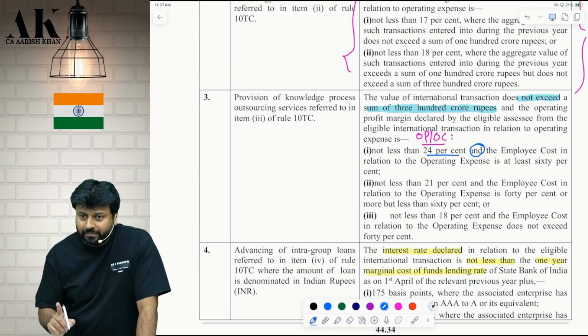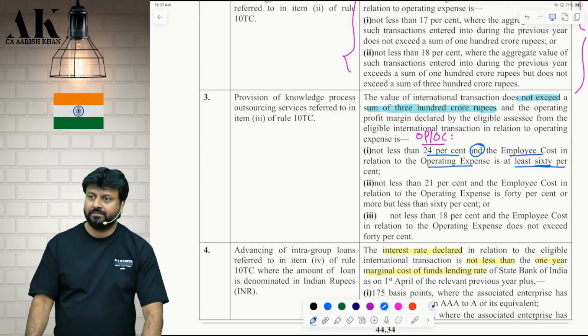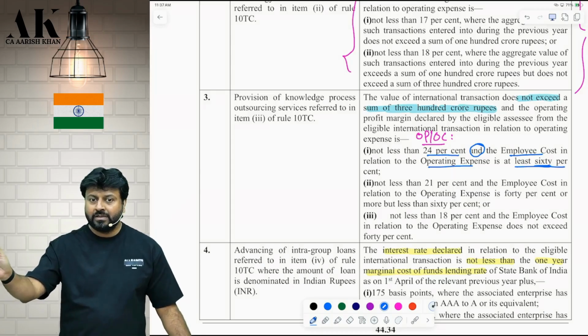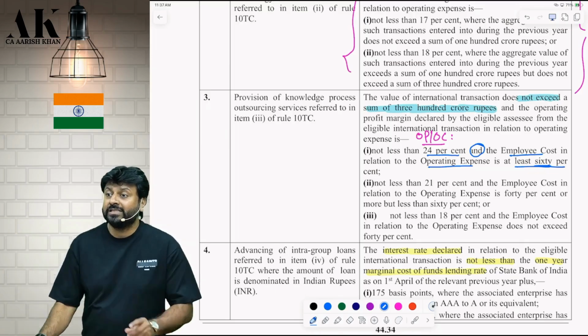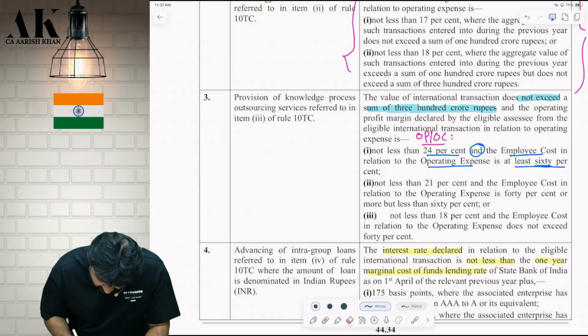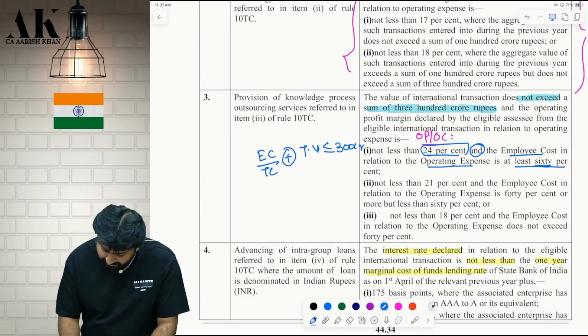One more parameter is there: employee cost in relation to total operating expense is at least 60%. If you want 24%, what you have to do? First of all, the transaction value should be up to 300 crore, and your employee cost should be 60% of your total cost. You will check employee cost upon total cost, plus you will check transaction value is up to 300 crore. Then you can get the advantage of 24%.